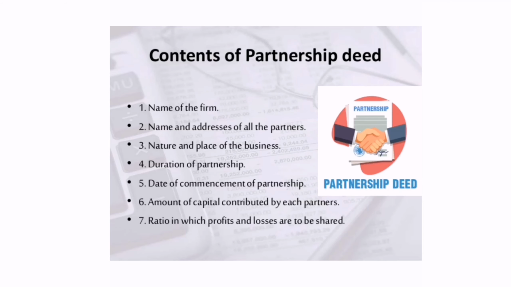Now, what are the contents of partnership deed? Obviously, when we think of a partnership firm, there should be a name for the firm, right? There should be the name and address of all the partners. We should know who all are the partners, right? Then, what is the nature and place of business, where it is? Nature of business also should be mentioned.